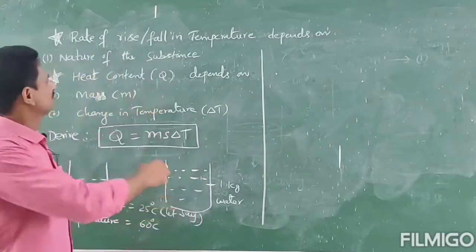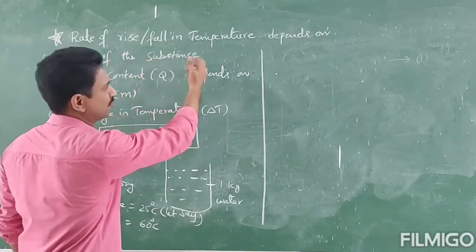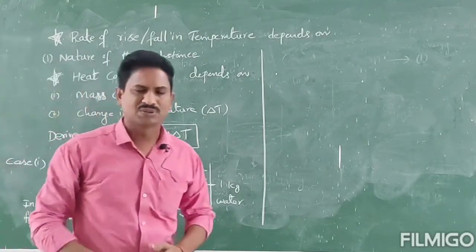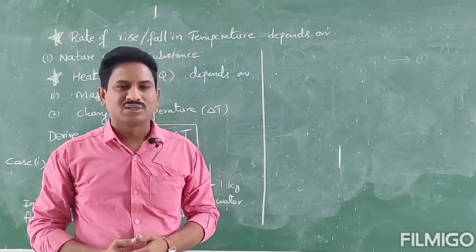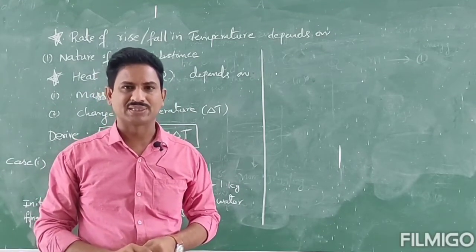Okay, the rate of rise or fall in temperature depends on the nature of the substance. For this example, in the previous part we did a small activity.